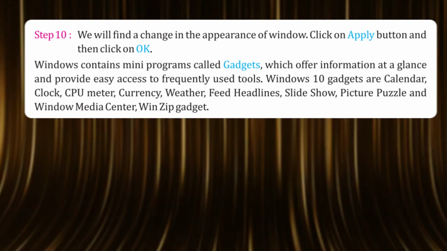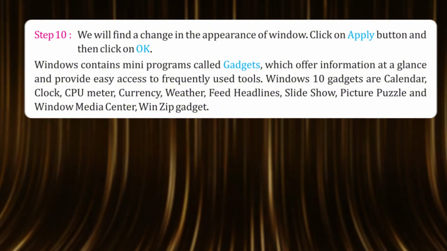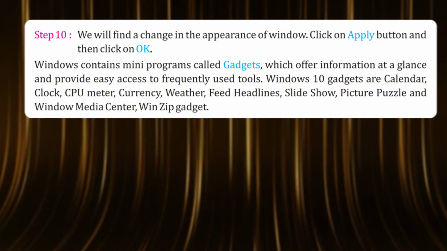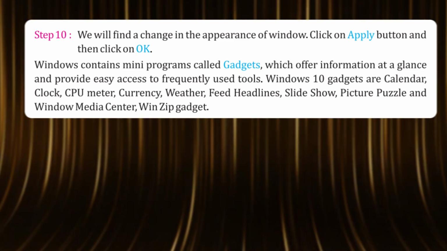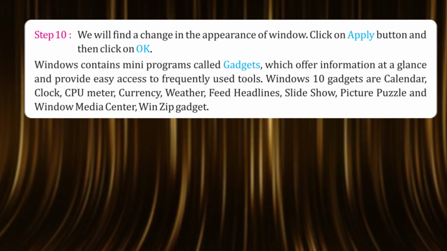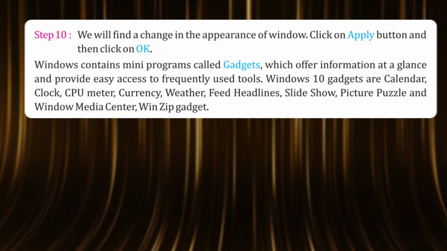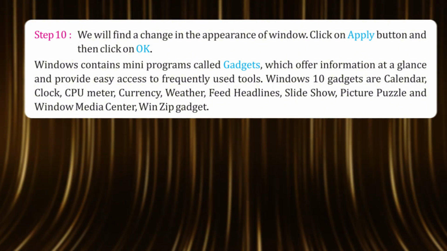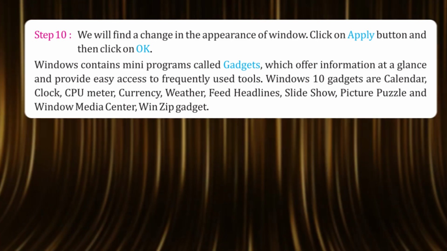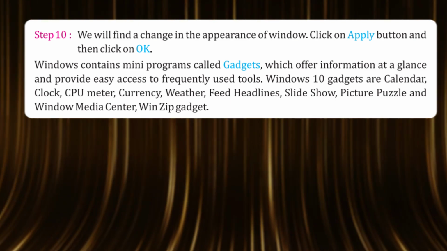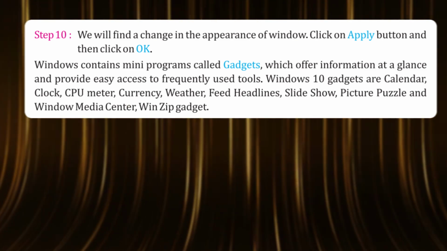Windows contains many programs called gadgets, which offer information at a glance and provide easy access to frequently used tools. Windows gadgets are calendar, clock, CPU meter, currency, weather, feed headlines, slideshow, picture puzzle, Windows Media Center, and WinZip gadget.